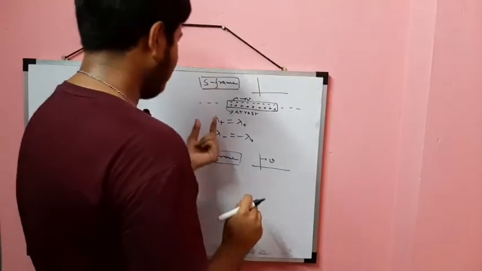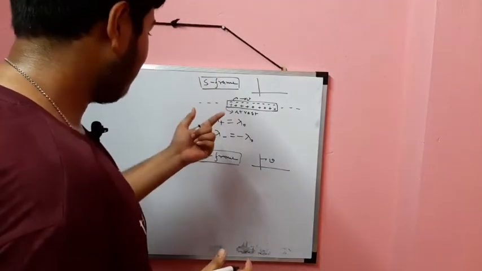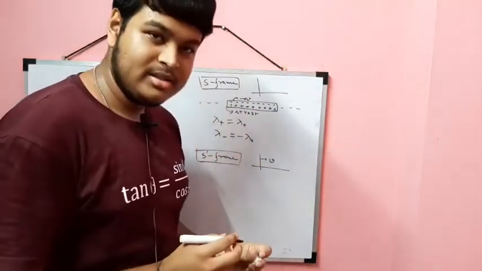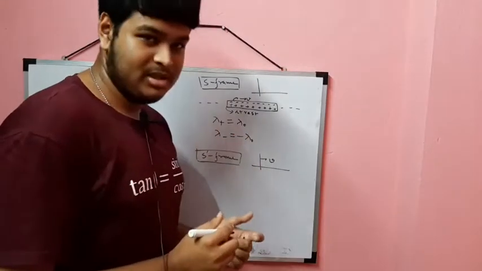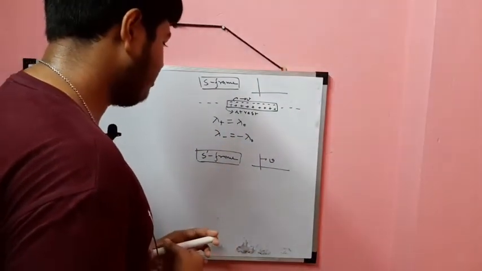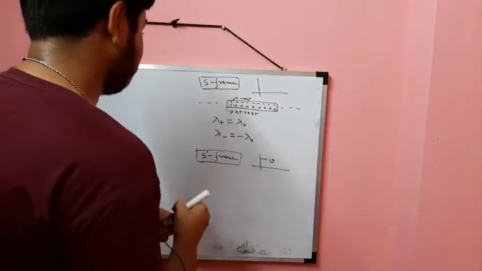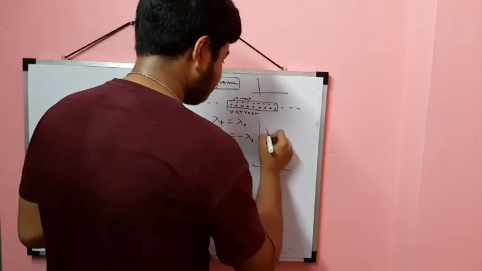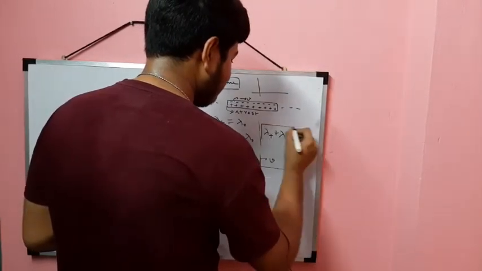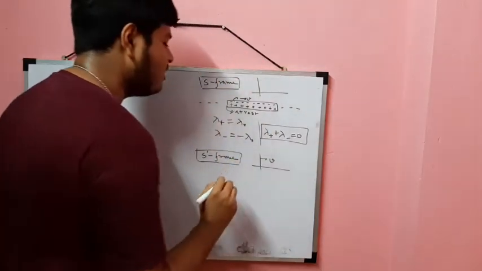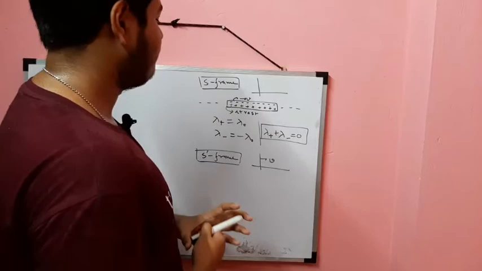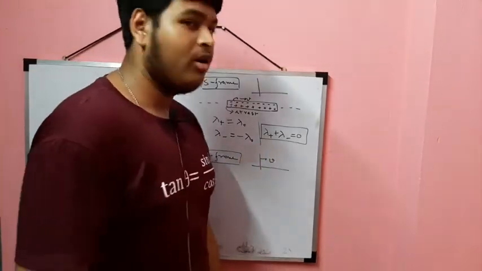That means the linear charge density of positive charges and of negative charges are numerically equal, so that lambda plus plus lambda minus is 0. That means the wire is neutral. So in the S frame I have got that the wire is neutral.